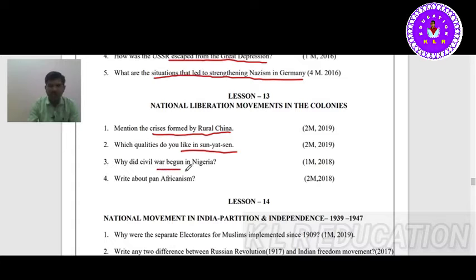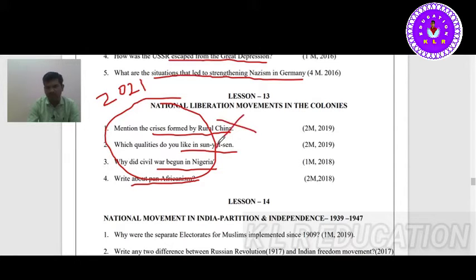Why did civil war begin in Nigeria? The conflict among the people became very vulnerable, and that conflict led to the civil war. Write about Pan-Africanism. It's a very important question. But remember that in the academic year 2021, the examinations are going to be held in May, and this lesson was excluded. So we need not read it for examination purposes.